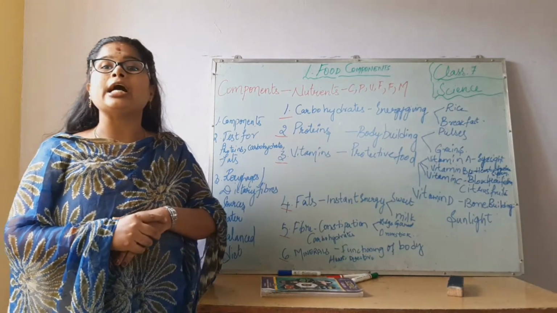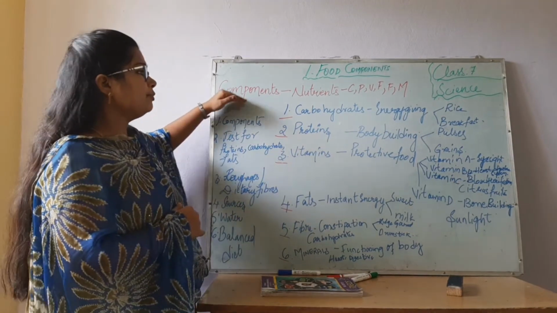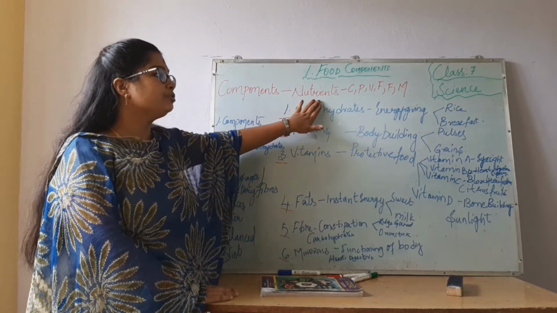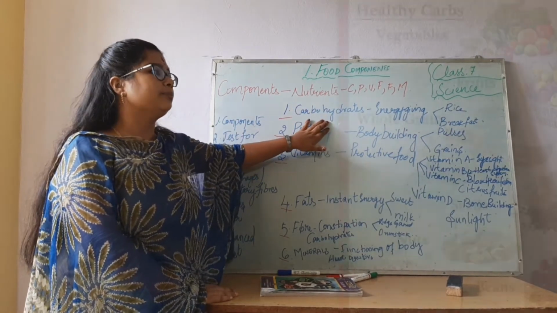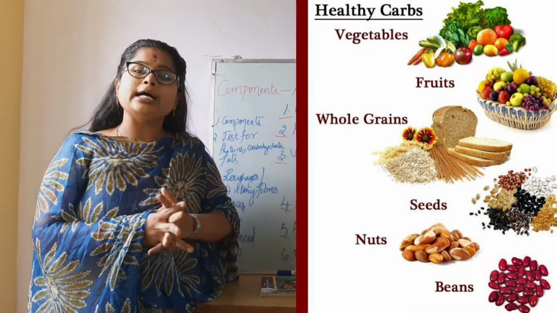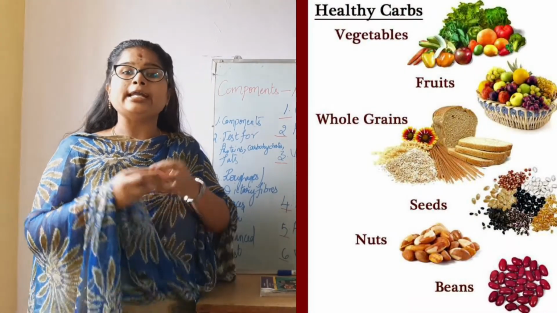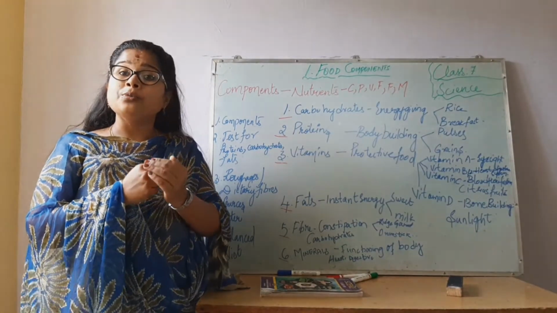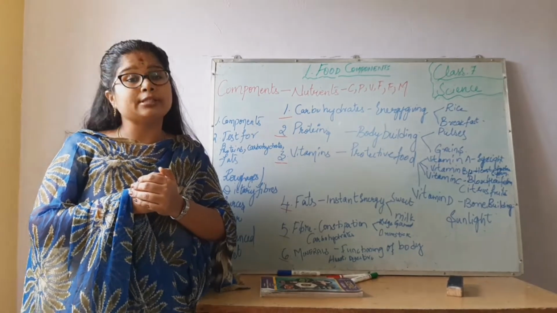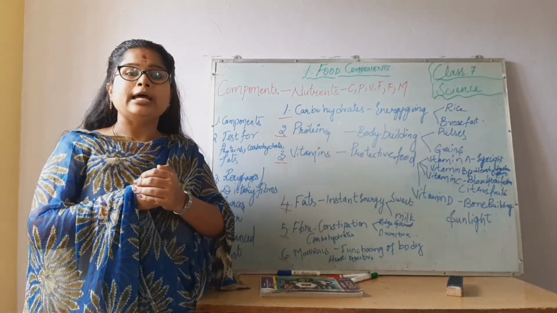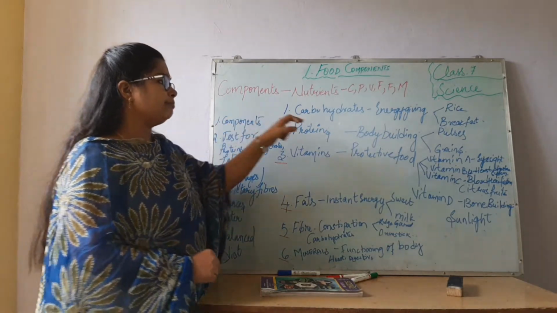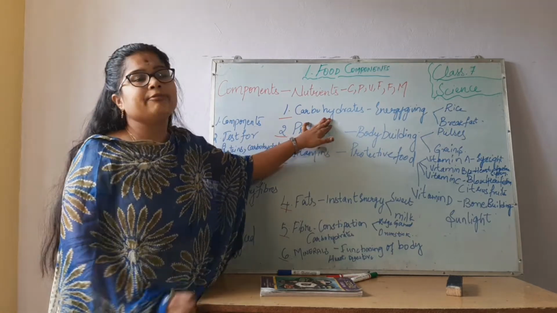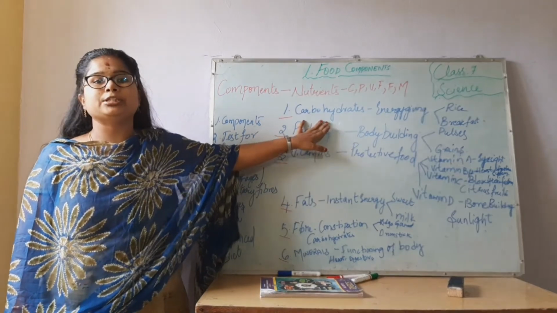Why do we need carbohydrates? In components, the main thing is nutrients. In nutrients, the first one is carbohydrates. Why we need carbohydrates for our body, how we have to take them, who needs carbohydrates, and how to test them, we are going to learn. Let me give you an example. Carbohydrates, why do we need them? They give energy to us.